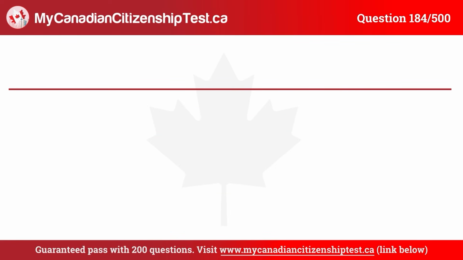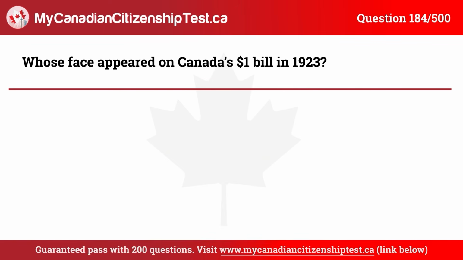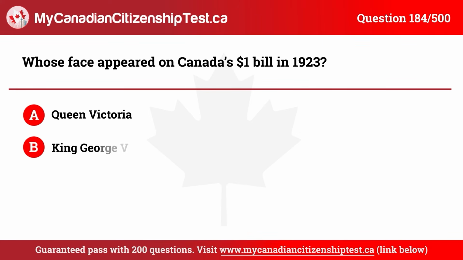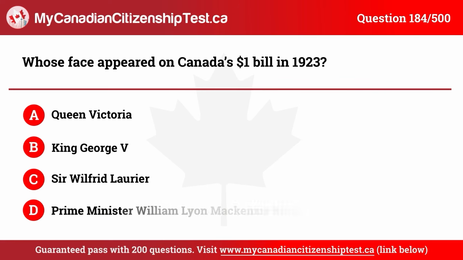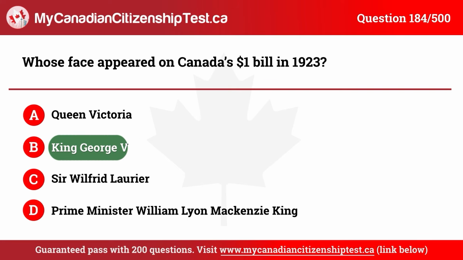Question 184. Whose face appeared on Canada's $1 bill in 1923? A. Queen Victoria. B. King George V. C. Sir Wilfrid Laurier. D. Prime Minister William Lyon Mackenzie King. The correct answer is B. King George V.